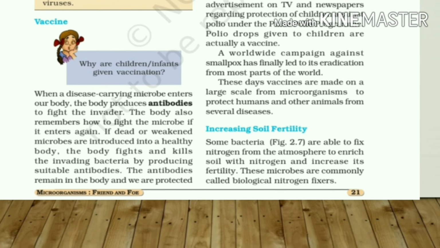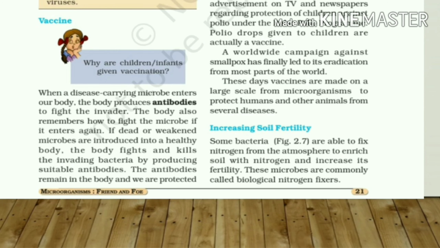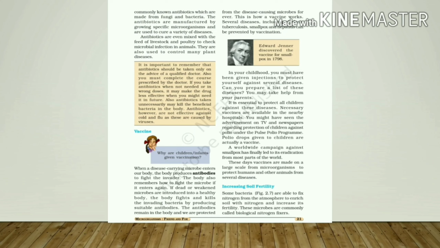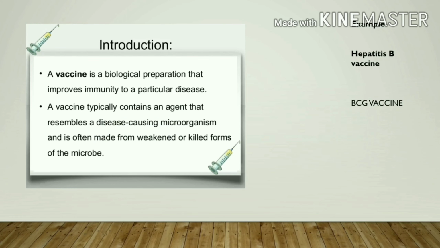Next is increasing soil fertility. Some bacteria are able to fix nitrogen from the atmosphere to enrich soil with nitrogen and increase its fertility. These microbes are commonly called biological nitrogen fixers. So let us once again recapitulate the vaccine.